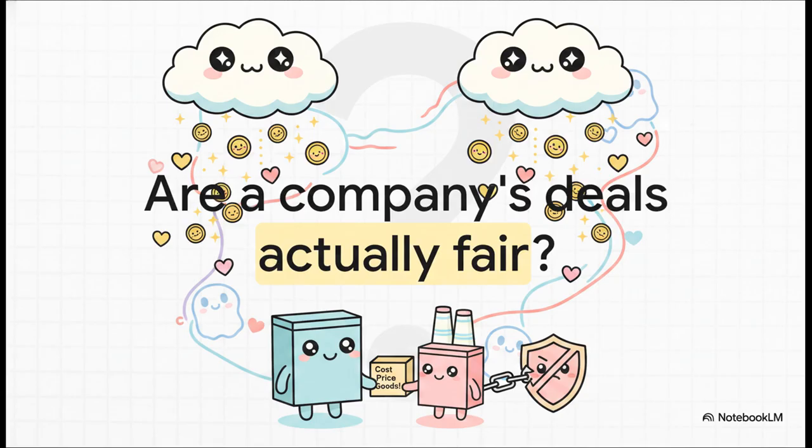Because as the source material points out, related parties might enter into transactions that completely unrelated parties simply wouldn't touch. For example, imagine a parent company selling goods to a subsidiary right at cost. There is no way they do that for a normal, everyday customer, right? But even more fascinating, the mere existence of a relationship can change how a business operates, even if absolutely zero shady money changes hands. A subsidiary might stop doing business with a trading partner just because their parent company bought a competitor. The influence is there, whether there's a transaction or not.